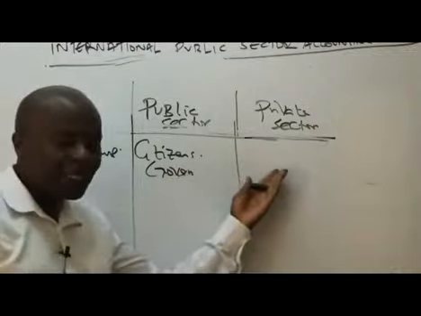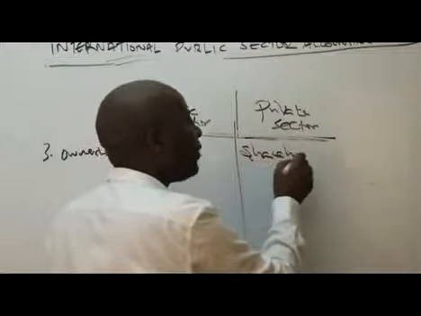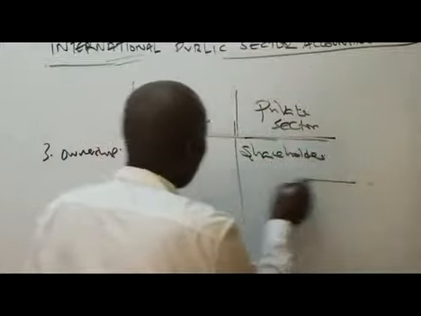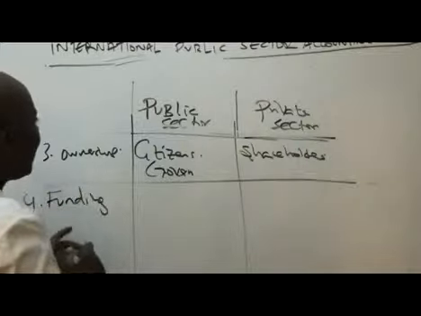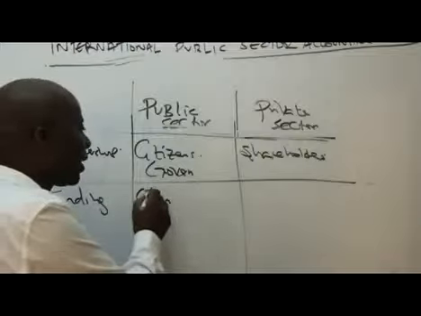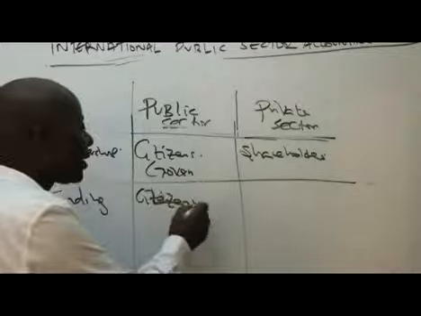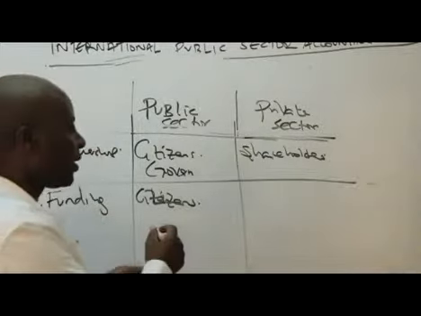Who owns the private sector? The private sector is owned by shareholders or investors. From there, we have funding, number 4. We know that the public sector is funded by citizens through the taxes we pay, through KRA.